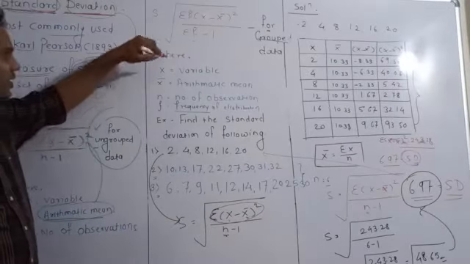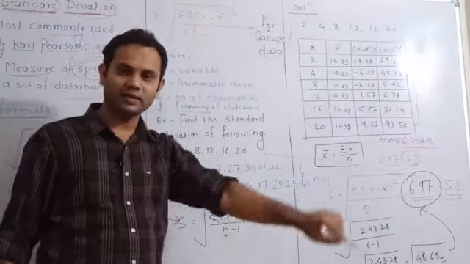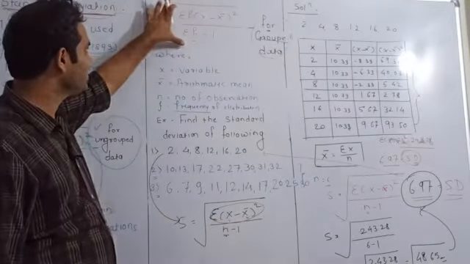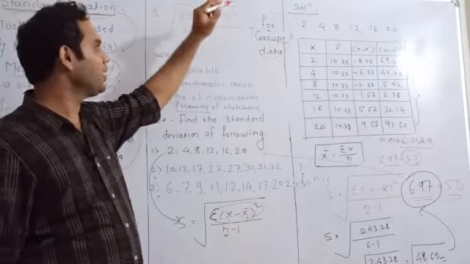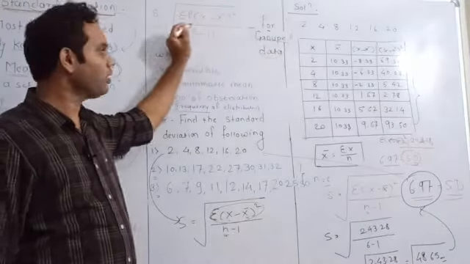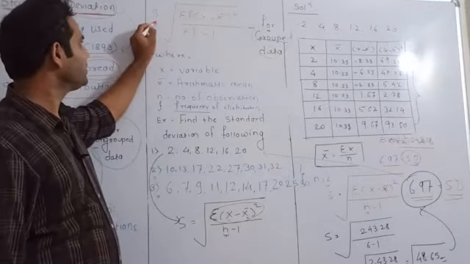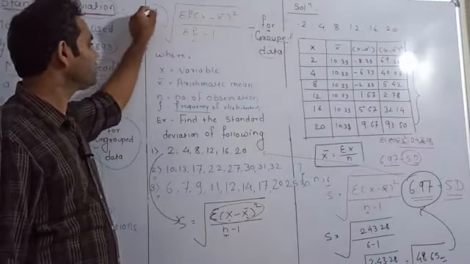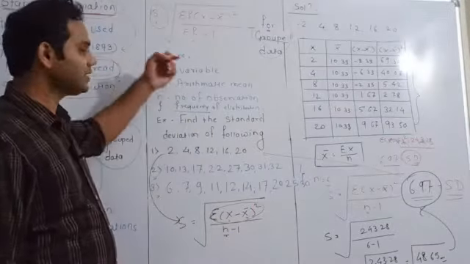And if the data is of group data type, frequency data type, then the formula gets slightly changed. The formula becomes square root of summation of f into x minus x bar bracket square upon summation of f minus 1. Examples on this topic we will see in another lecture.